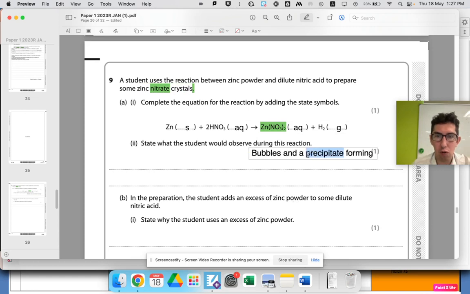Anyway, yes, we're not going to form a precipitate because it's going to be in solution, so it'll be a colorless solution. So bubbles and colorless solution, or a fancy word for saying bubbles, is effervescence.